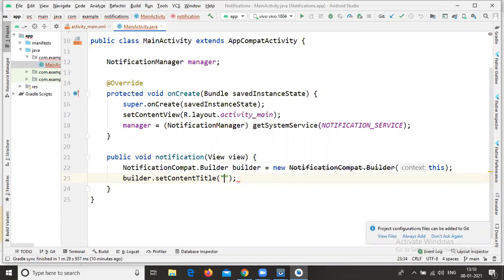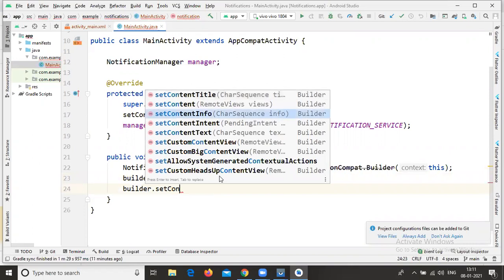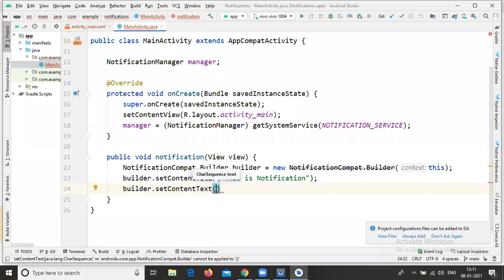This is notification. So here I'm writing this is notification. After that, here I'm writing builder.setContentText. Set content text means it is available inside our notification description part. Here I'm writing this is first notification.